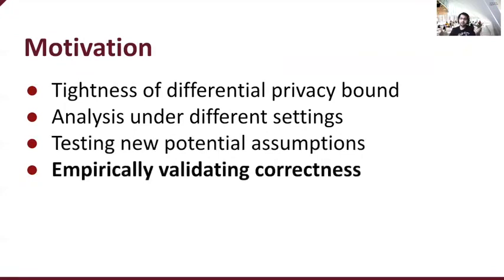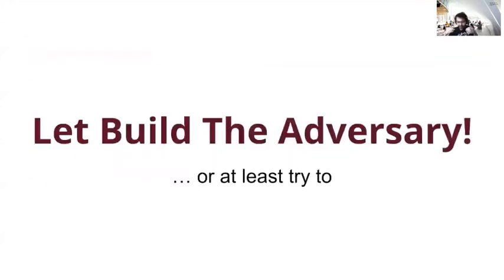And also it's good for evaluating the correctness of the code that we are writing. Sometimes we write code, but there's some bug in the code, and that bug will cause a lot of privacy leakages. So if we do this sort of analysis, we can get a better idea if the whole code is correct or not. Let's do this. Let's create that adversary that gives us the lower bound.